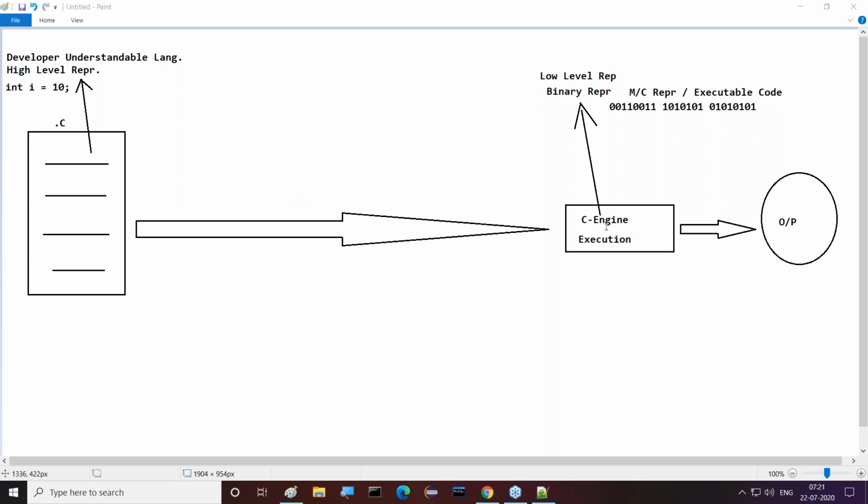How is the C engine able to execute this program? Is it able to execute our source code directly? Is it able to execute the high level representation directly? No. The C engine is unable to execute high level representation. The C engine is able to execute only low level representations. That low level representation is which one? Binary representation. That binary representation is also called machine level representation, executable code. That is totally in the form of binary representation, zeros and ones only.